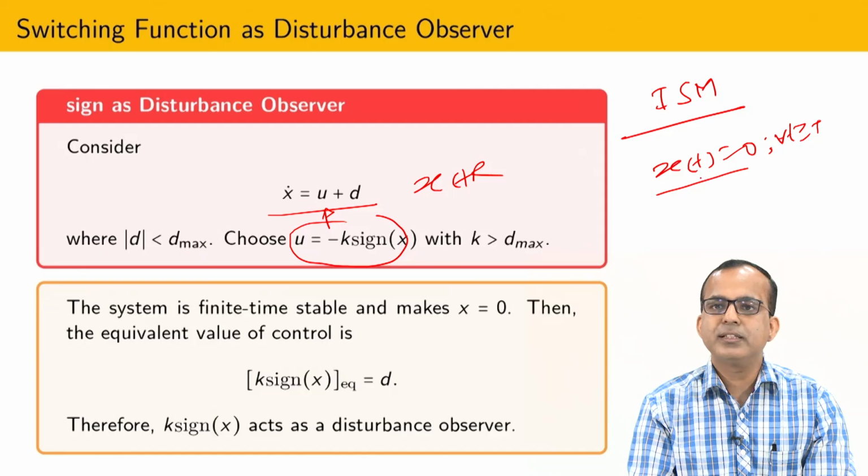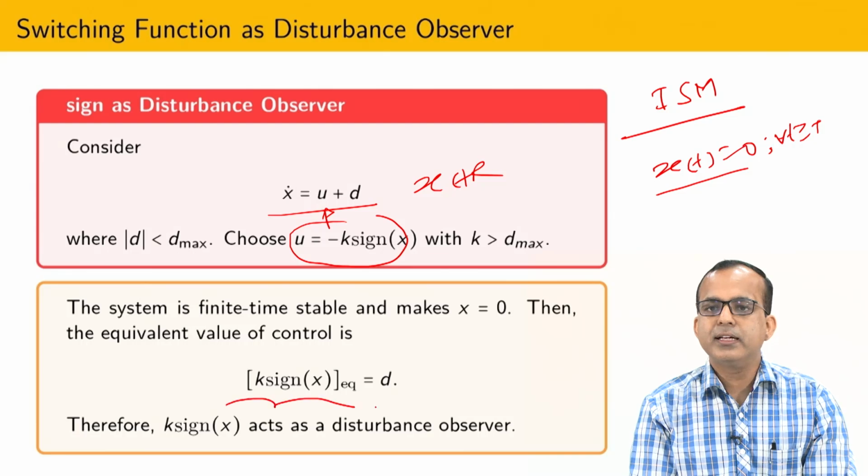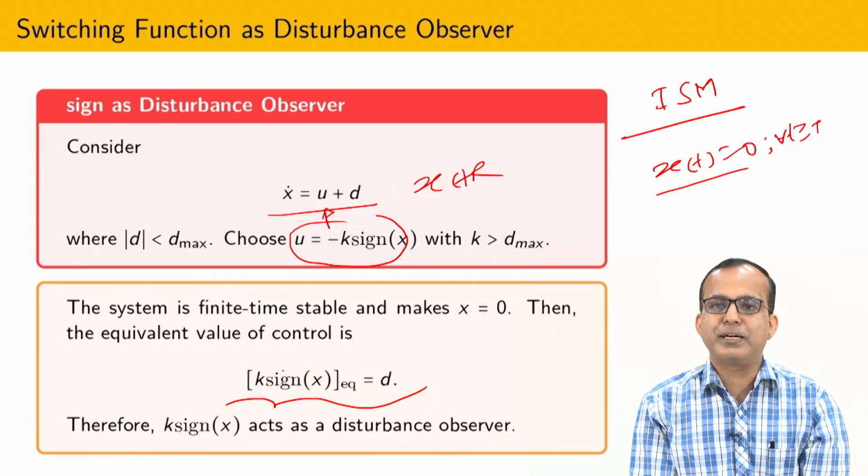What does it mean? That x is 0, but the instantaneous value of x dot is not 0. It is possible to show that in order to maintain x equal to 0, the average value of x dot equals 0. That is also called the equivalent control method. So whenever you calculate the average, this term comes into the picture. One way to calculate the average is to pass it through a low pass filter.